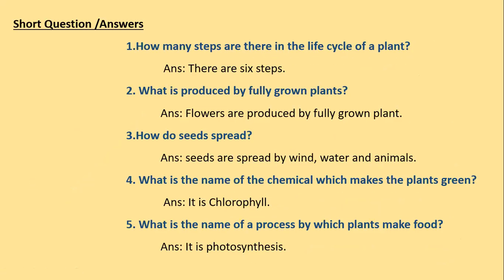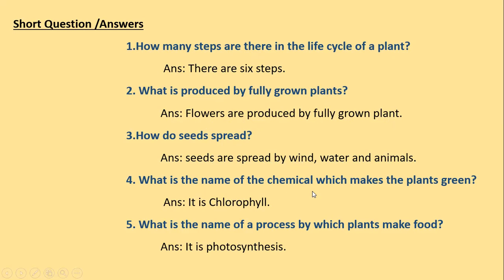Then we also have the short question answers. Again, the information is the same, but it comes in a different way, in the form of question answer. How many steps are there in the life cycle of plant? There are 6 steps. What is produced by fully grown plants? Flowers are produced by fully grown plant. How do seeds spread? Seeds are spread by wind, water, and animals.